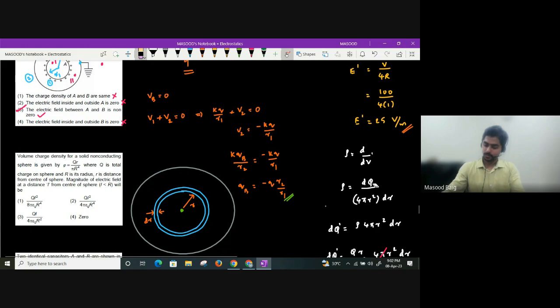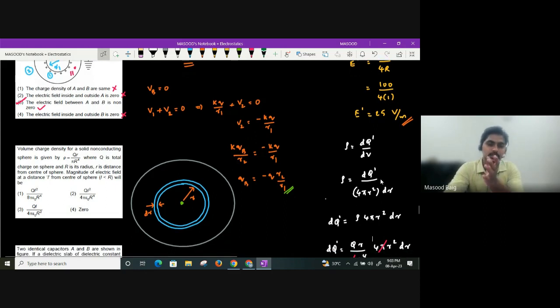You can take it as q dash. Okay. Or small q you can take. I've written q dash already, so I'm writing it as q dash. Now what I'll do is in some sphere of radius L, how much charge do I have? I found out. Yes or no, guys? Did I find out or not? Yes, we have found out.